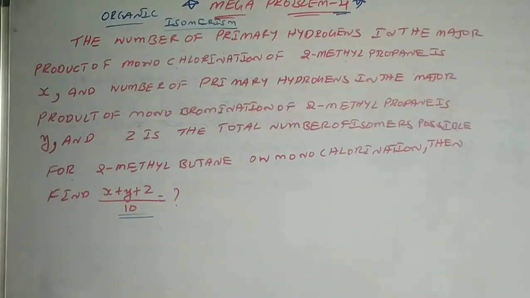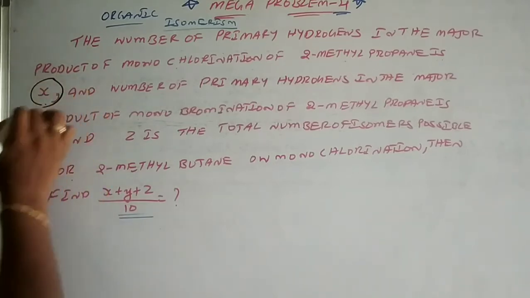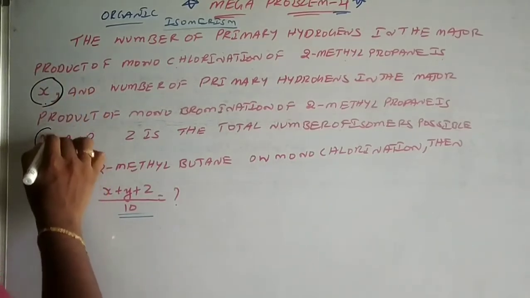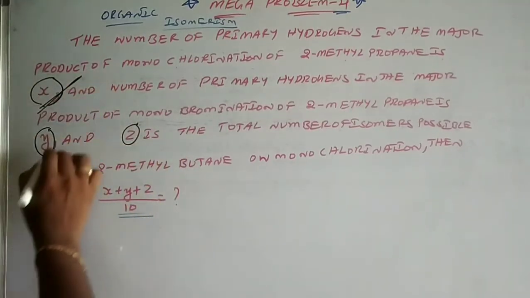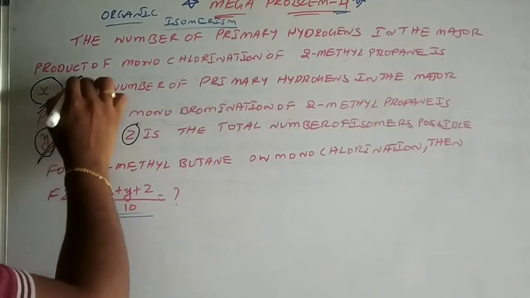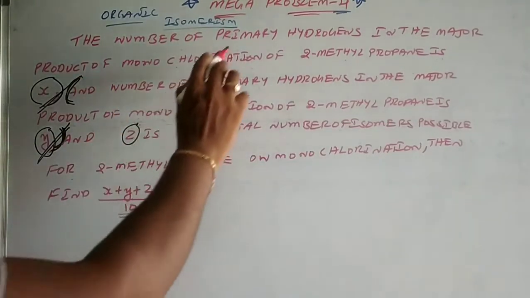In our problem, we are having three parts. Finding X is the first part, finding Y and finding Z. So let us divide this up to here one part, and this is one part, and the remaining is another part.